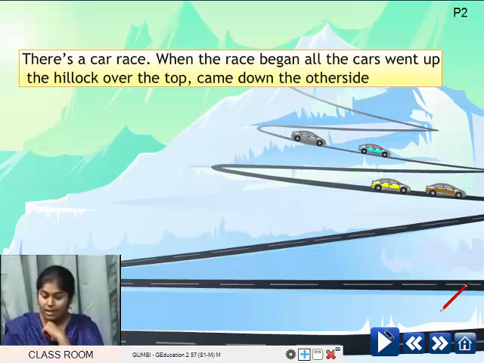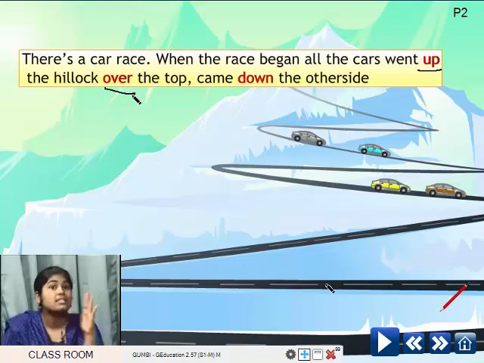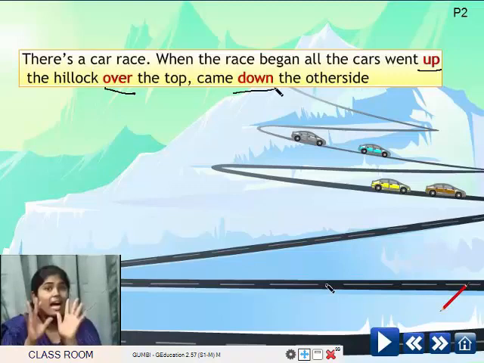Now, look at the paragraph, children. There are some words highlighted. Can you see them? Which are those words? The words in red. Up, over, down. So, these are some words which have been highlighted. Now, I want you to write down these words in your book. Up, over, down.